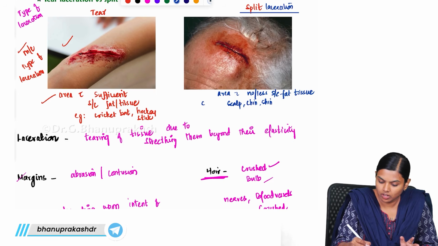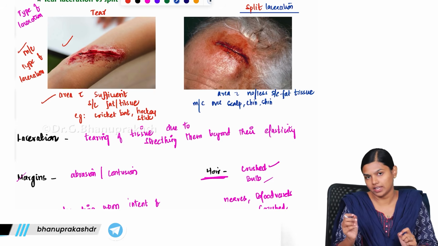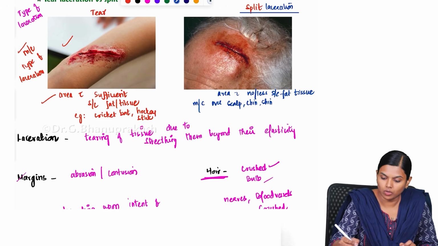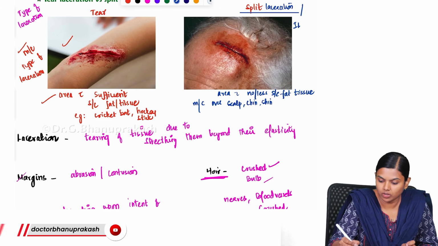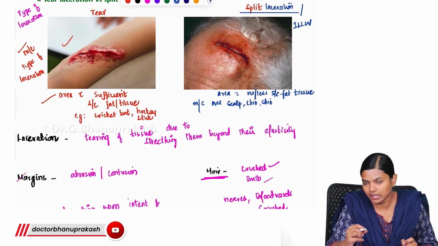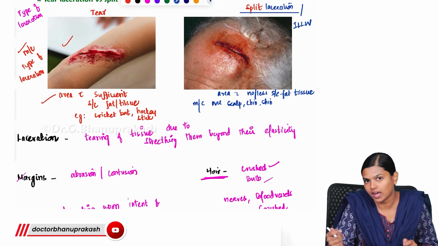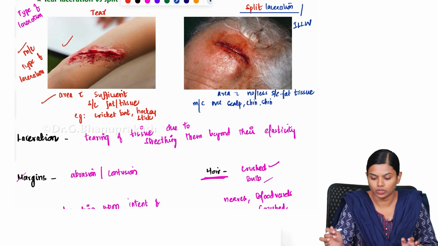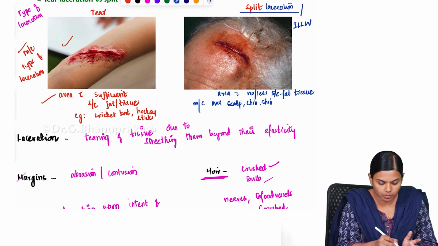So these are the common areas where you will be getting this split laceration, and this split laceration is also known as incised looking lacerated wound. Since it looks like an incised wound but is actually a lacerated wound, we call it an incised looking lacerated wound. So these are the main types of laceration.